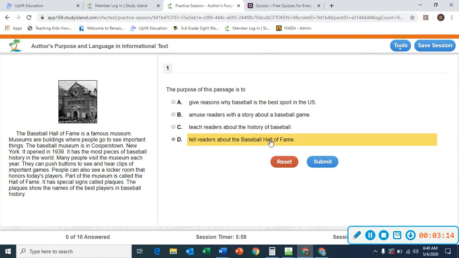Yes, you can identify Baseball Hall of Fame in that first sentence. You can identify Baseball Hall of Fame in that second sentence. Baseball Museum. Baseball Hall of Fame, it. Baseball Hall of Fame, the museum. Baseball Hall of Fame, the locker room is in the Baseball Hall of Fame. Part of the museum is referring to Baseball Hall of Fame.